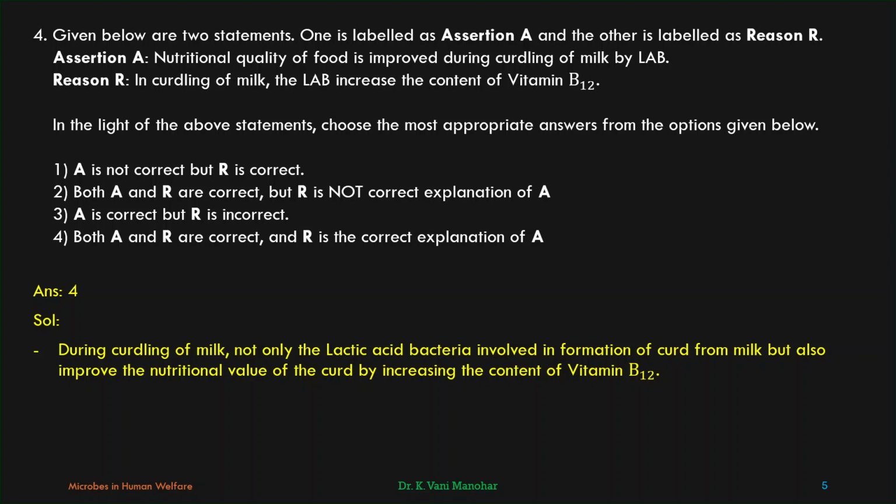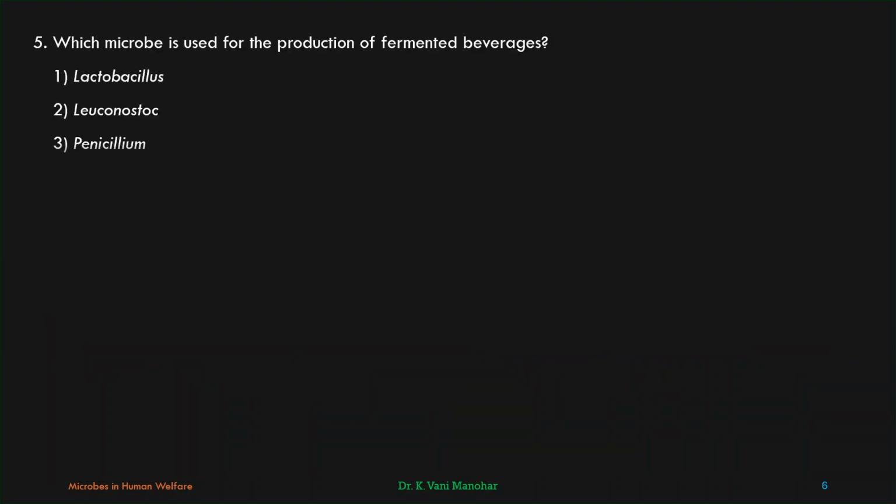Option 4. During curdling of milk, the lactic acid bacteria are not only involved in the formation of curd from milk, but also improve the nutritional value of the curd by increasing the content of vitamin B12. Coming to the next question.